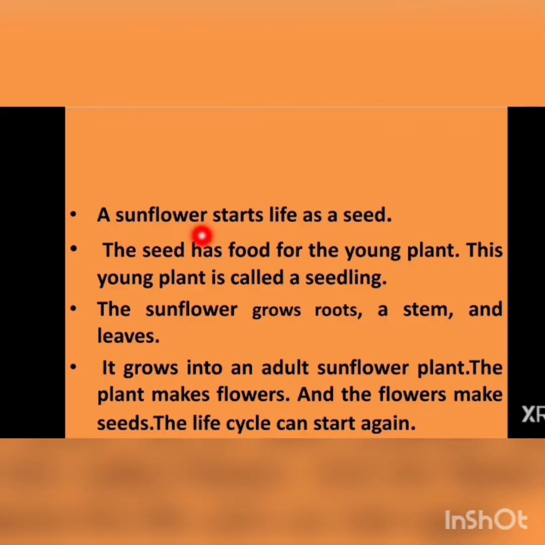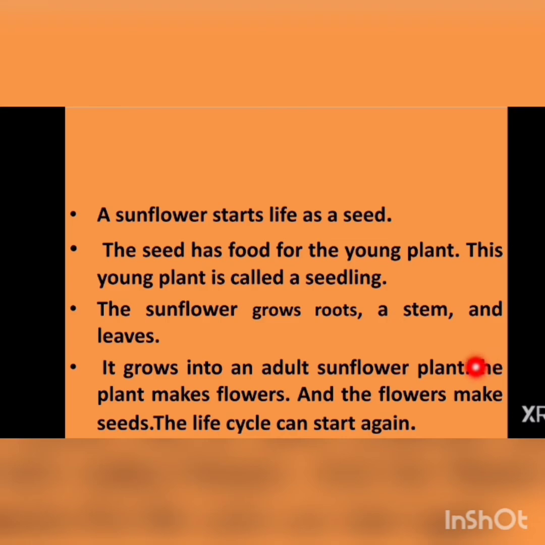A sunflower starts life as a seed. The seed has food for the young plant. This young plant is called seedling. The sunflower grows roots, a stem and leaves. It grows into an adult sunflower plant. The plant makes flowers and the flowers make seed, and the life cycle can start again. I hope you understand it.